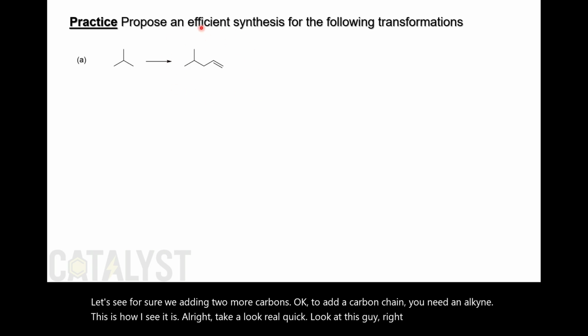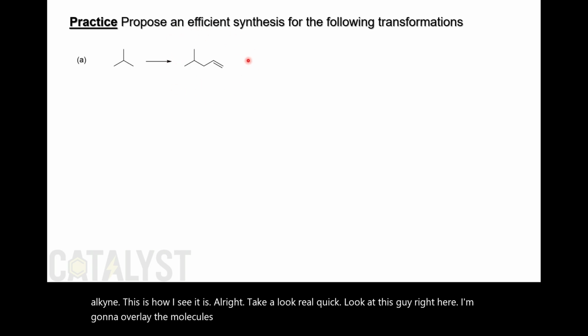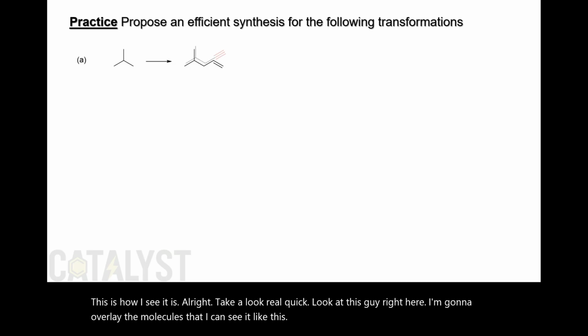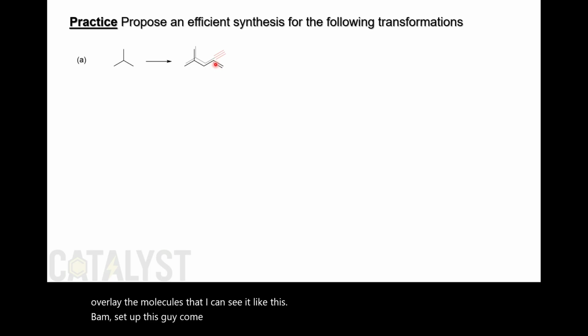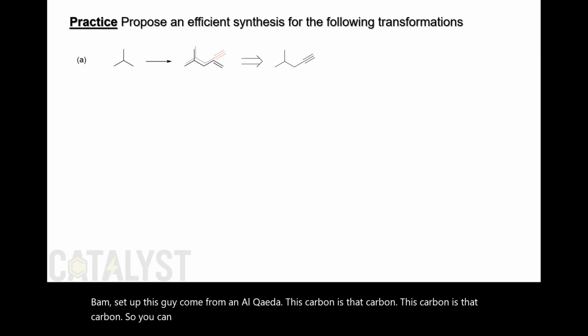I'm going to overlay the molecules so I can see it like this. Bam. See that? This guy comes from an alkyne. This carbon is that carbon. This carbon is that carbon. So you can make this alkene from this alkyne.